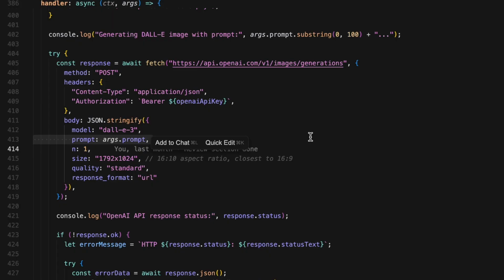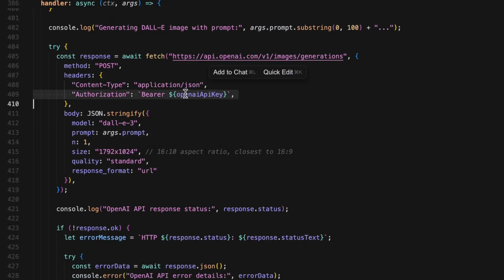That's 16 by 10 aspect ratio. It's the closest that DALL-E has to 16 by 9 widescreen, which is what I originally wanted. Quality: standard. Could be HD, but standard is cheaper and usually good enough. Response format: URL. Give us back a temporary URL to download the image from. The authorization header uses our API key with bearer authentication.